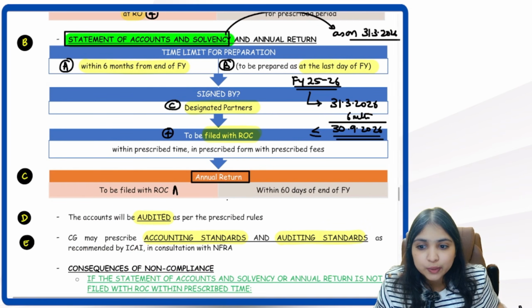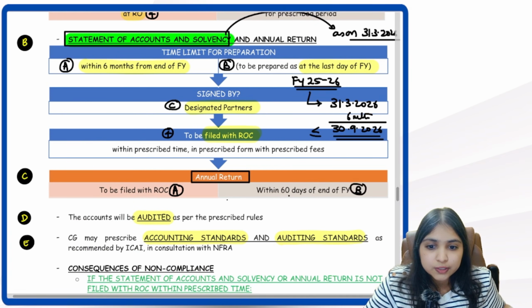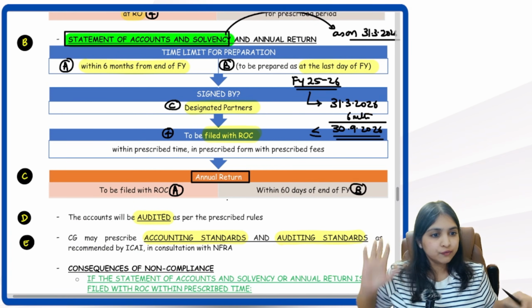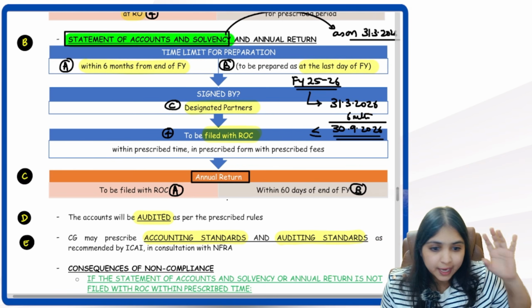It has to be filed with whom? It has to be filed with ROC. And second point, when should it be filed with ROC? Within 60 days of the end of the financial year. So annual return has to be filed with ROC within 60 days from the end of the financial year.